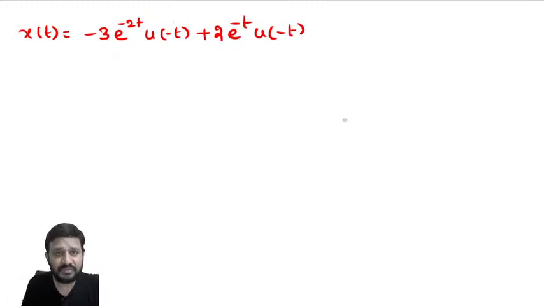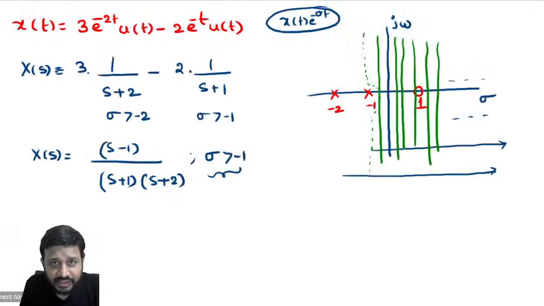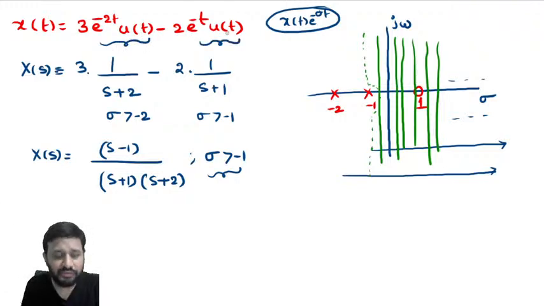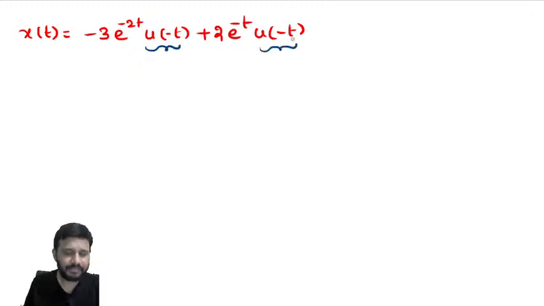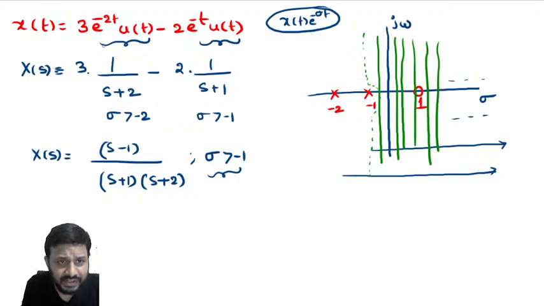Now, the first observation is, look here, in the previous example, in both the signals we have u of t. Now, here in both the signals you have u of minus t.